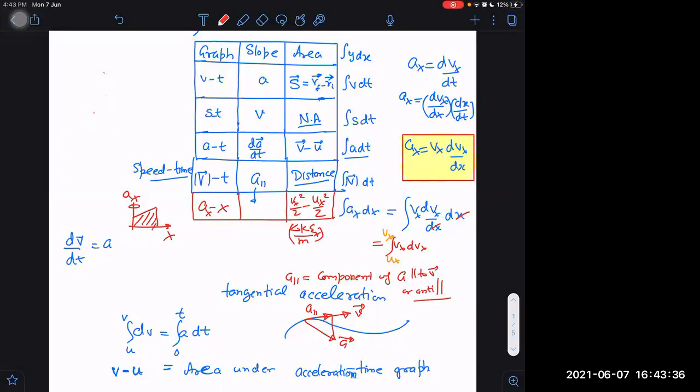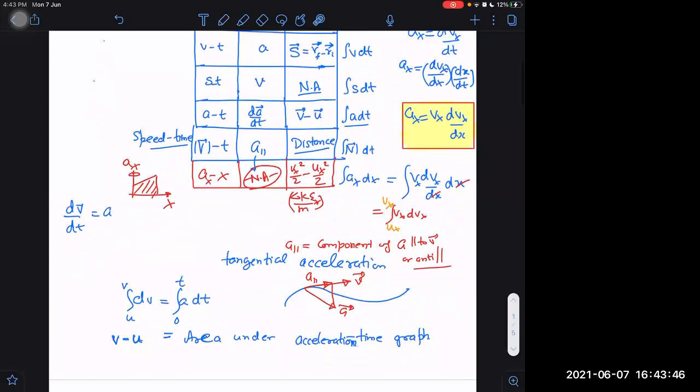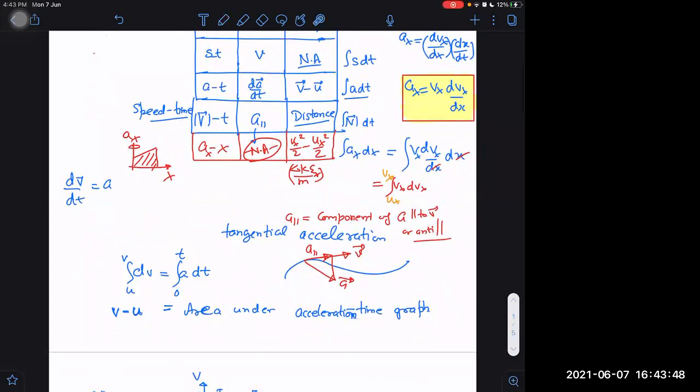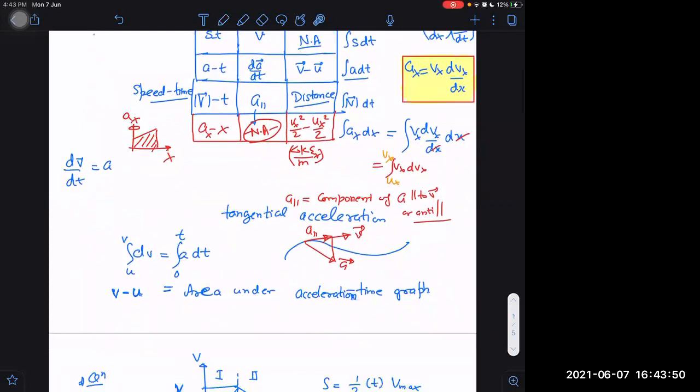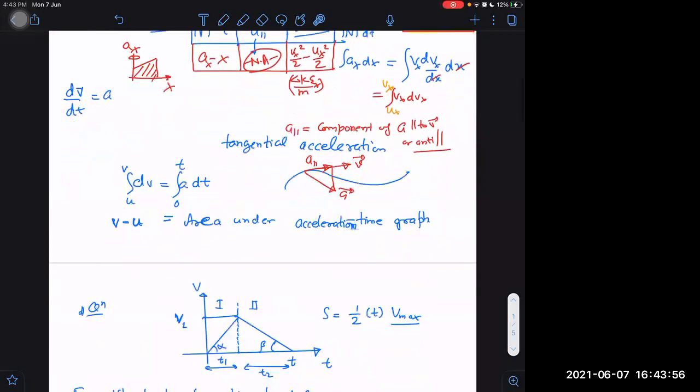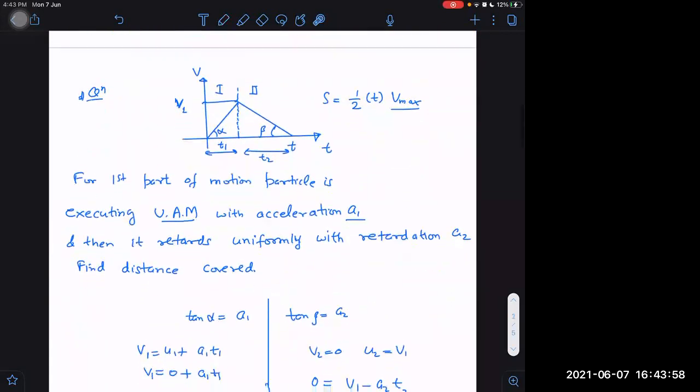This term has no significance, so I am writing not applicable. There is no such physical quantity which we can say is the rate of change of acceleration with respect to distance, unless the examiner himself asks about such a quantity. If he asks what is the rate of change of acceleration with respect to distance, then I can get that by the slope of the a versus x graph.